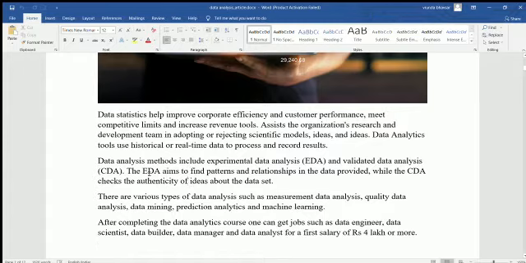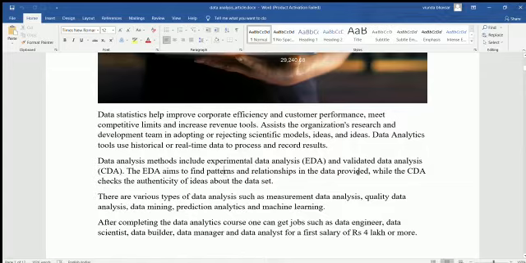Data analysis methods include exploratory data analysis, EDA, and confirmatory data analysis, CDA. Okay, these both are different methods, and that is how they work. Now the EDA aims to find patterns and relationships in the data provided, while CDA checks the authenticity of the idea about the data set. Assume that we have data and we apply some relationship or some process on that, then we conclude about that.